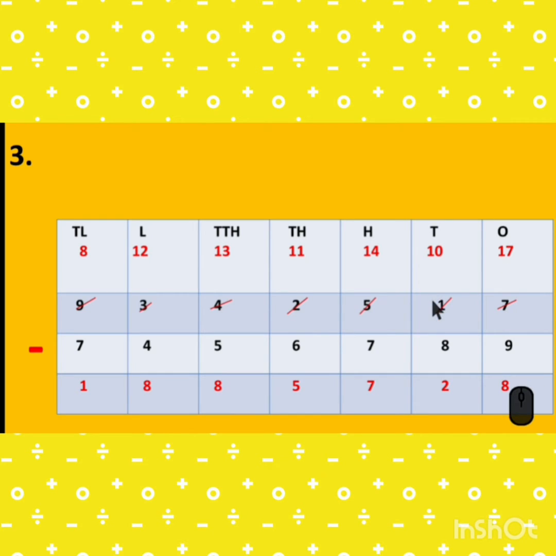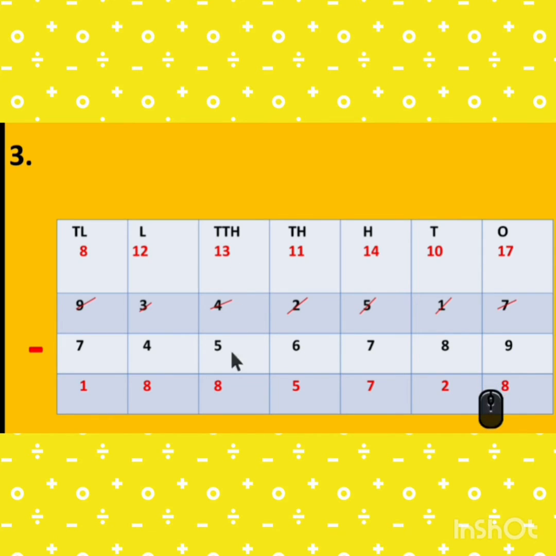Now it is 0. So 0 minus 8 is not possible. So 5 gives the borrow. So it becomes 10. 10 minus 8 is 2. Now it is 4. 4 minus 7 is not possible. So 2 gives the borrow. So it becomes 14. 14 minus 7 is 7. Here is 1. 1 minus 6 is not possible. So 4 gives the borrow. So it becomes 11. 11 minus 6 is 5.